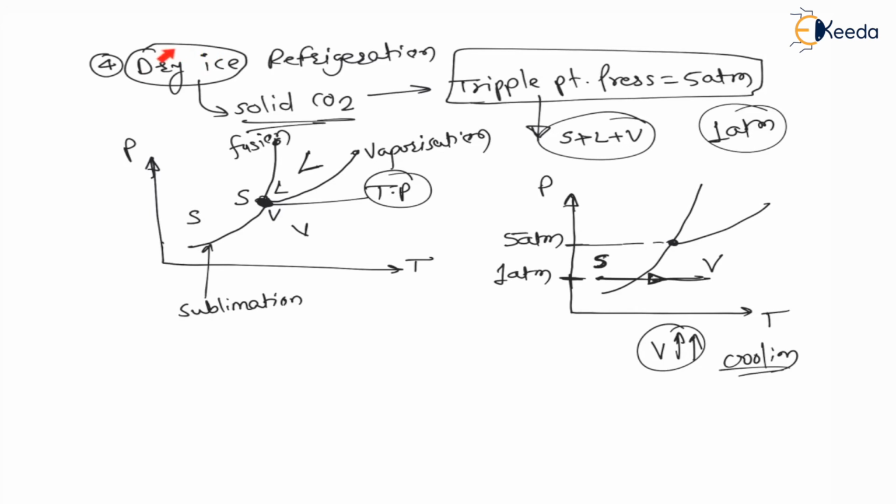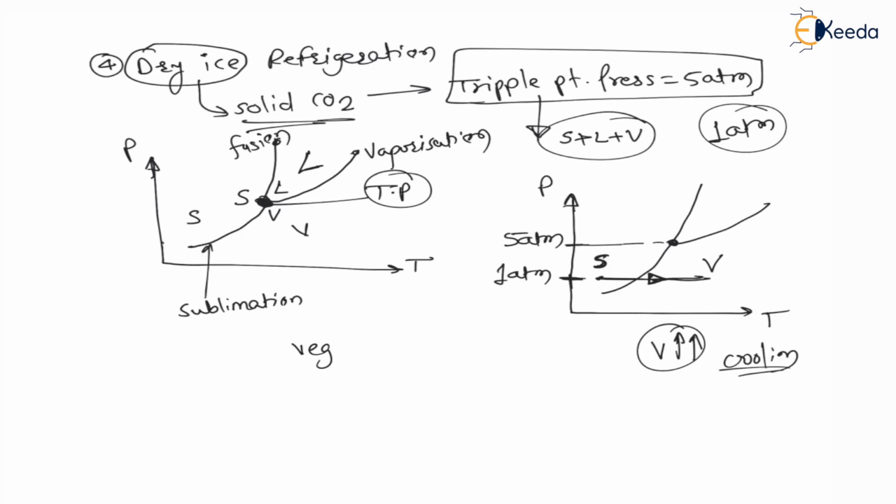Now whenever we want to do refrigeration with the help of dry ice, take dry ice and keep it in atmospheric pressure. This dry ice will absorb heat from the atmosphere, and the space will be cooled, and this space is used as a space for refrigeration. Now this method of refrigeration is used to store food and vegetables in transport and in remote places.